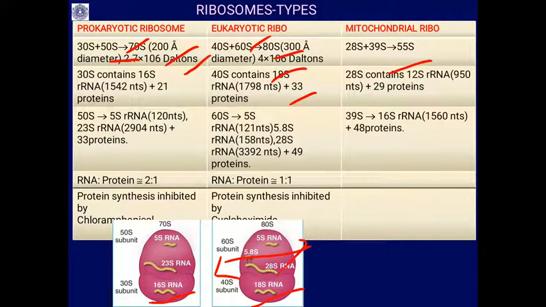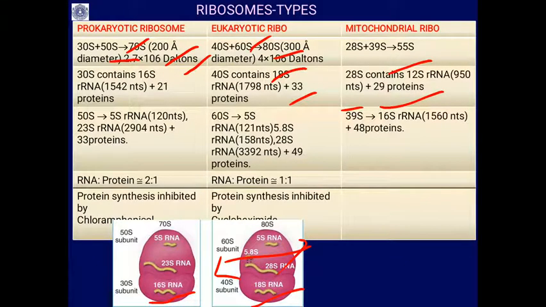In the case of the mitochondrial ribosome, the 28S unit contains 12S rRNA, which contains 950 nucleotides, plus 29 proteins.